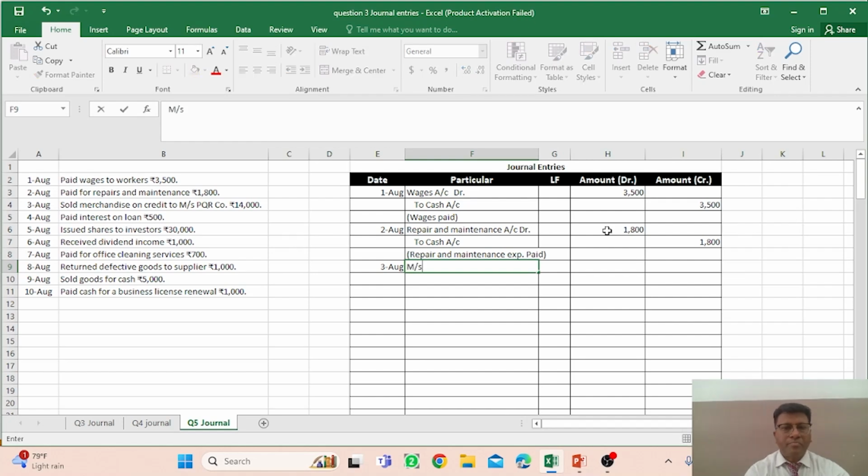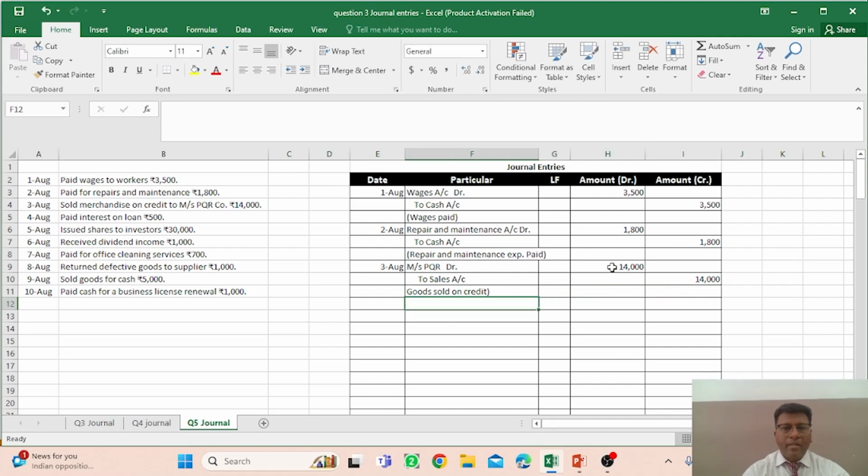Messrs PQR debit and to sales account. And what would be the narration? Because you are selling the goods, goods sold on credit you have to mention here in the brief description. And what is the amount? The amount is 14,000, no doubt, you have to write the amount 14,000.